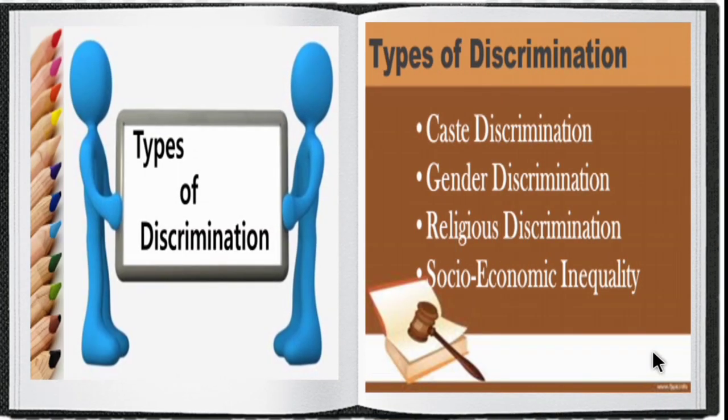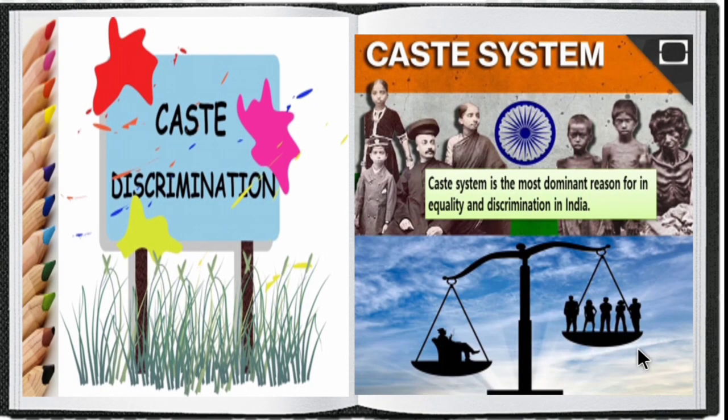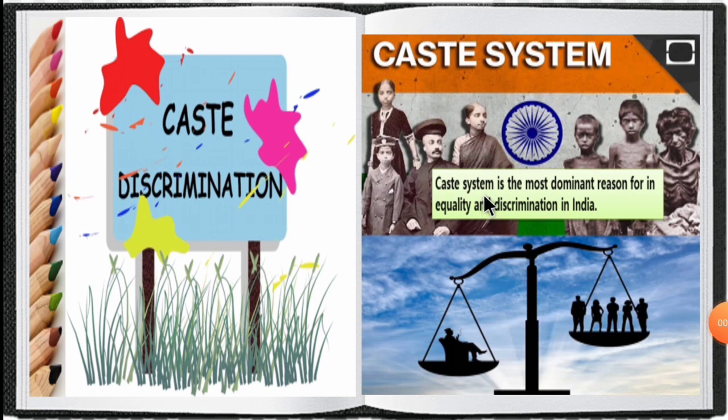Next, we can see the types of discrimination. The types of discrimination are caste discrimination, gender discrimination, religious discrimination, and socio-economic inequality. Let's see it in detail. First one is caste discrimination. The caste system is the most dominant reason for inequality and discrimination in India. The caste system is the main reason for the inequality in the society.